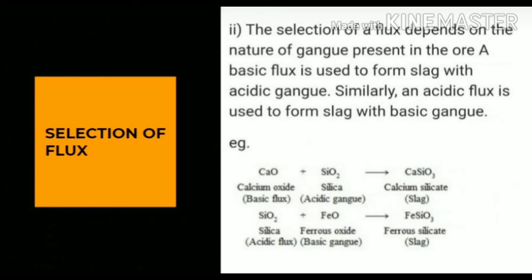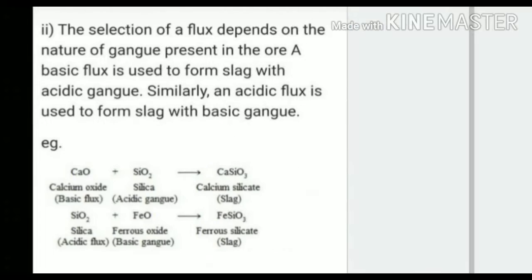Let's see the selection of the flux. The selection of the flux depends upon the gangue present in the ore. A basic flux is used to form a slag with acidic gangue particles. Similarly, an acidic flux is used to remove basic impurities. So see the examples given here: calcium oxide with silicon dioxide, and silicon dioxide with iron oxide.